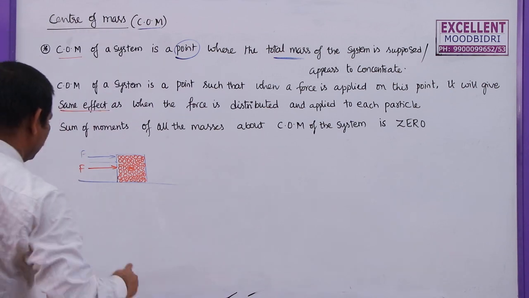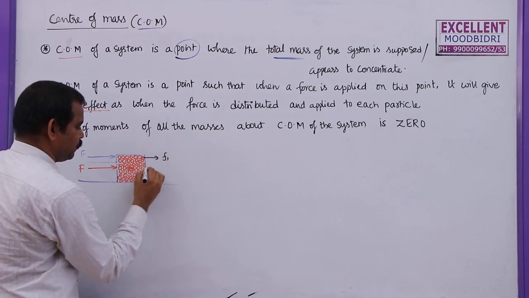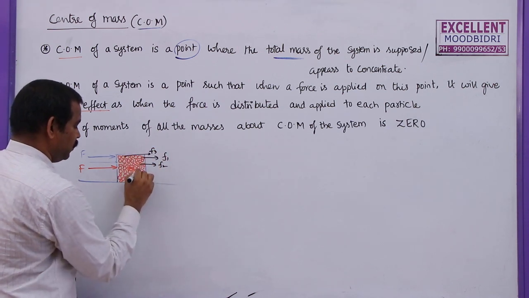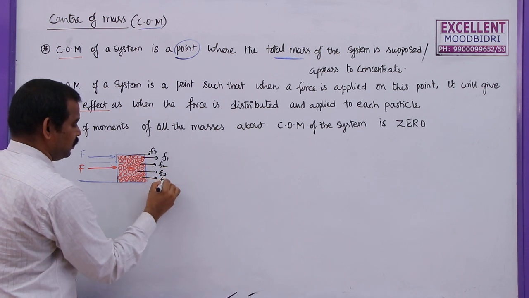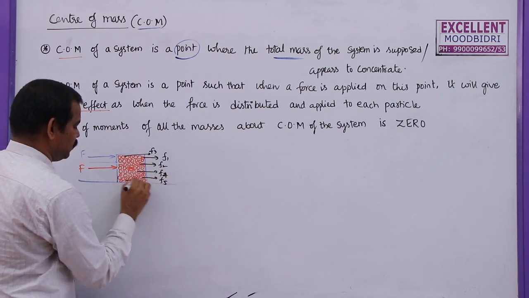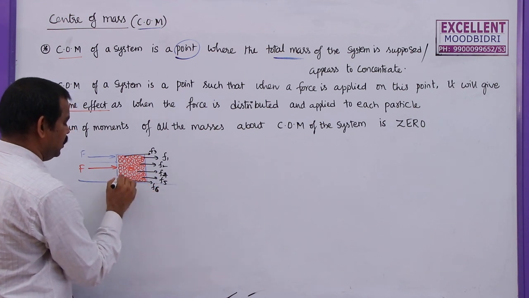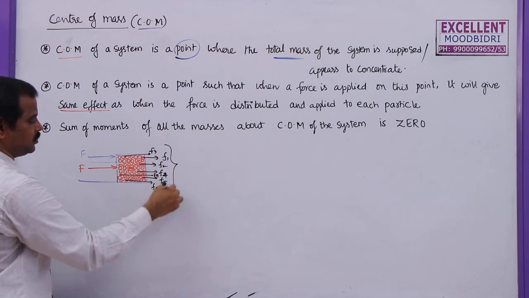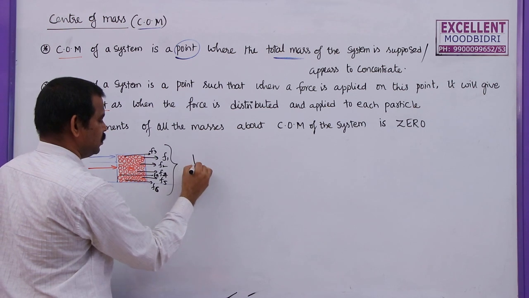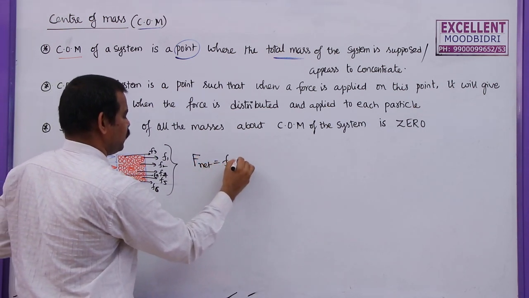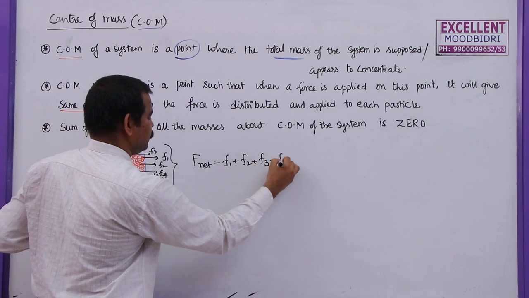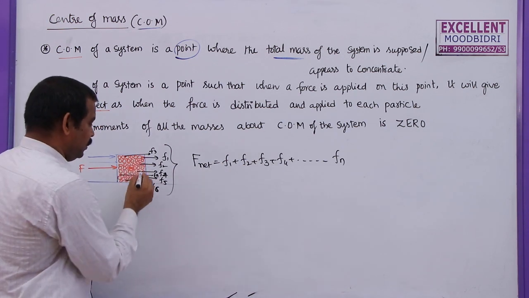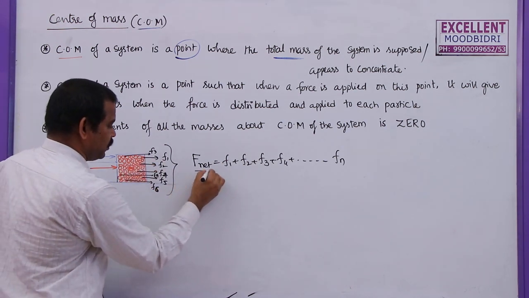Let us say a force F1 is acting on this particle, F2 on this one, F3 on this one. Different particles are experiencing different forces. Let us say this is the nth particle, which experiences Fn. What is the total of all these forces acting, because all forces are acting in the same direction? The net force is given by F1 plus F2 plus F3 plus F4 and so on up to Fn. This is the net force. If you add all these forces, you will get a net force.